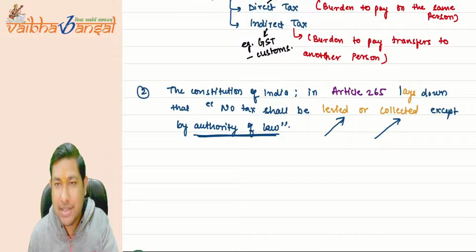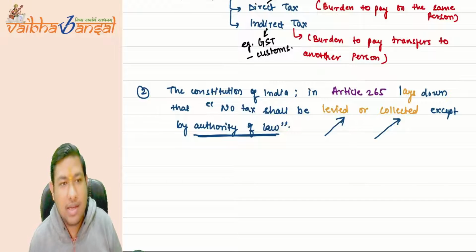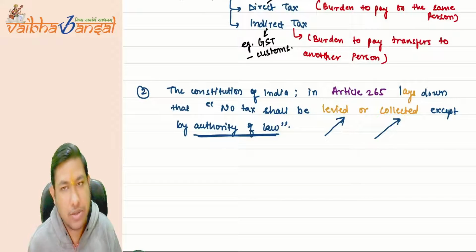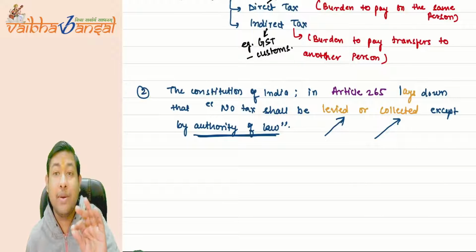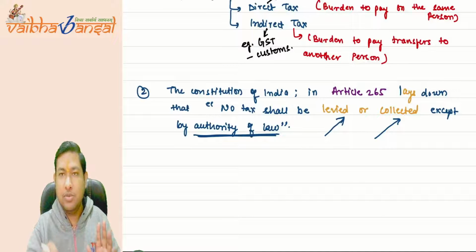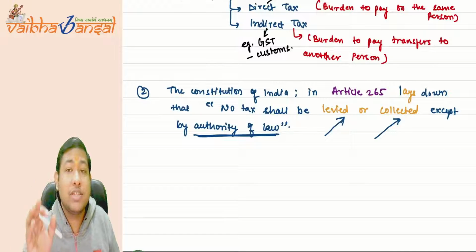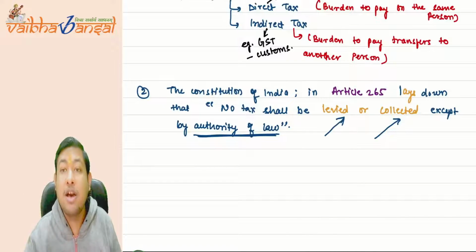The word levied means that we can levy taxes on you. Suppose you have earned an income of rupees 3 lakh. The government can levy tax on you. You have earned income, so as per the Income Tax Act, the government can levy tax on you. You have the burden to pay tax on those 3 lakh rupees.